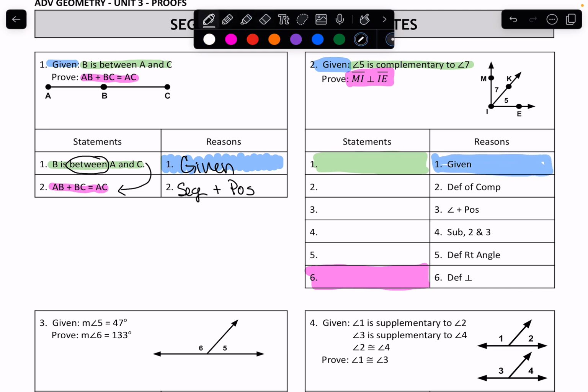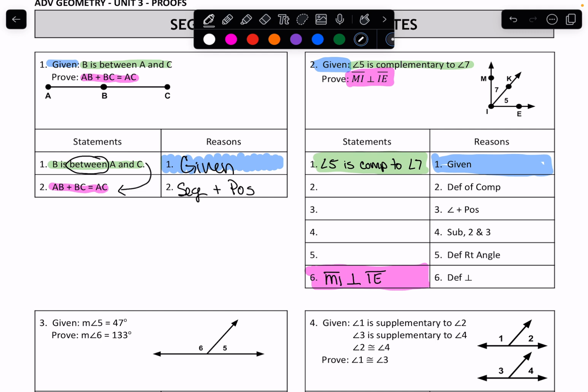Those 3 things are automatic, so I can go ahead and fill in these 2. Angle 5 is complementary to angle 7. And that MI is perpendicular to IE. Okay, and we are given this picture.